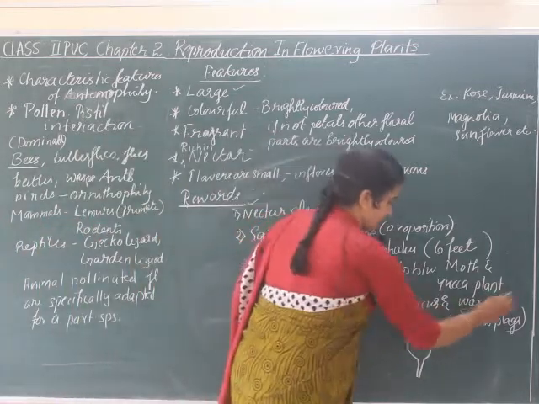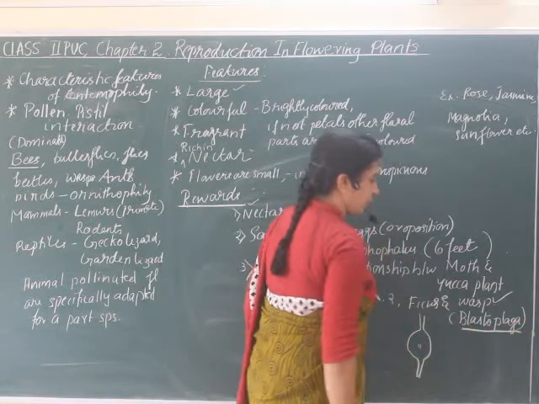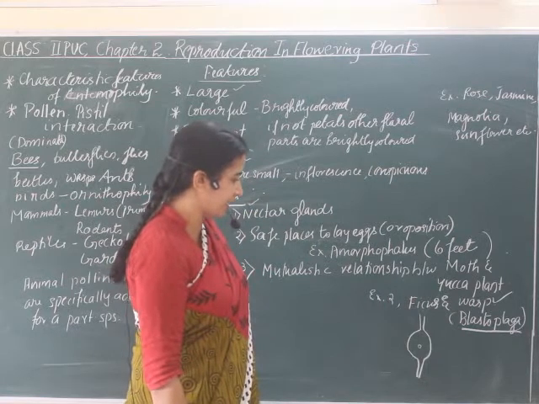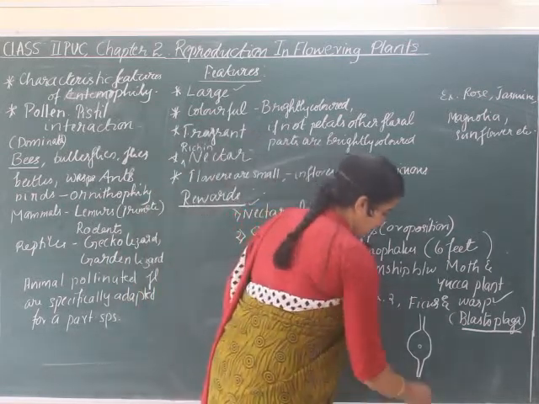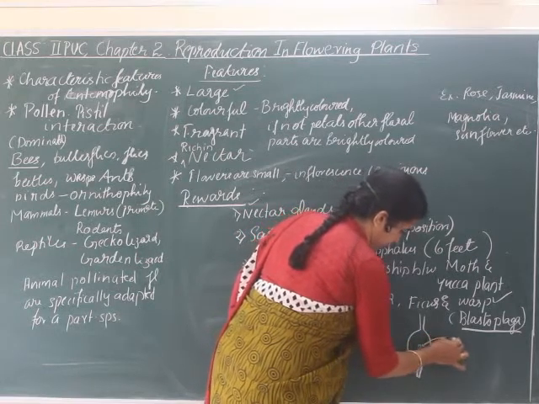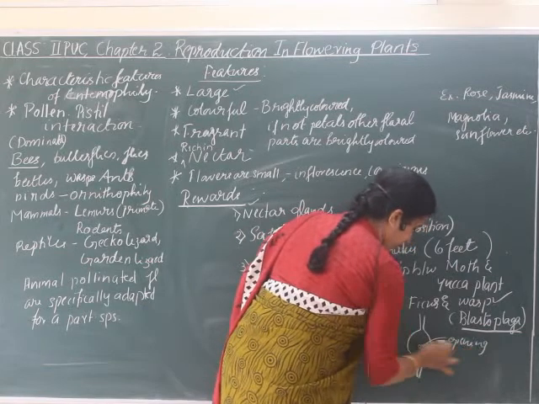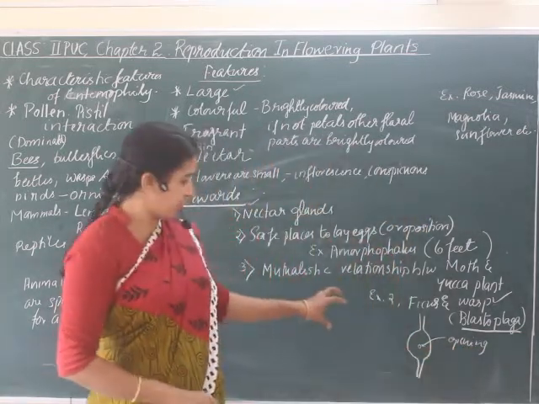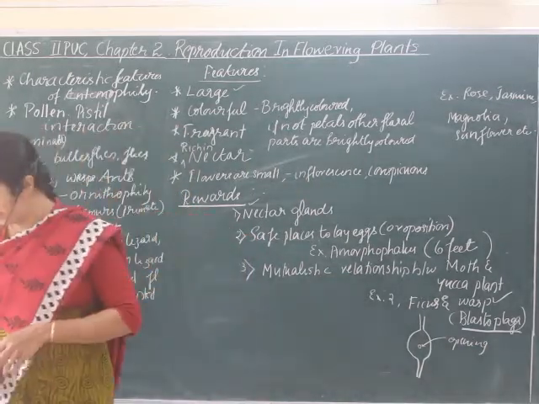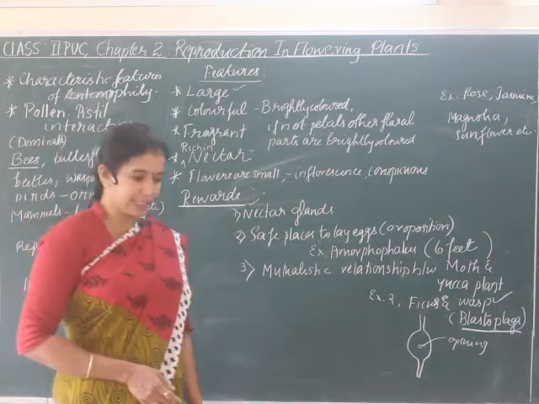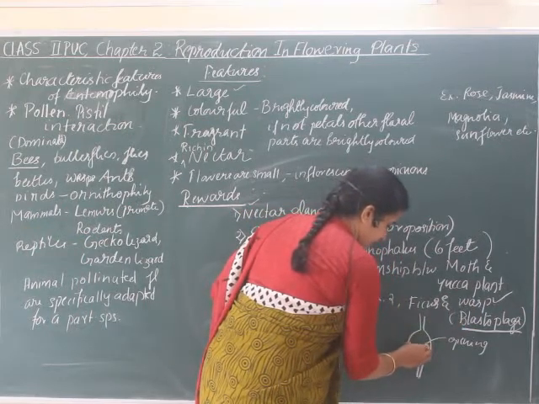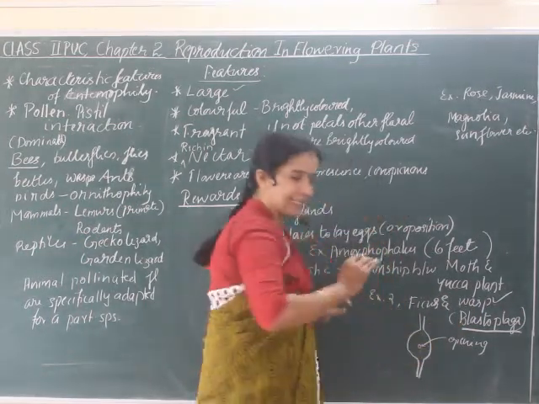This wasp, the name of the wasp is Blastophaga, is the wasp which helps with pollinating this Ficus plant. So what happens is that it will come and lay its eggs in the opening. There is a small opening there. In that opening, the cavity, it will come and lay the eggs. So similarly, what happens later? Larvae come out of the eggs. So this wasp species comes and deposits its eggs in this opening and completely covers it.